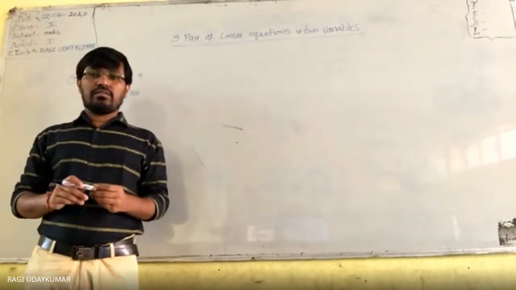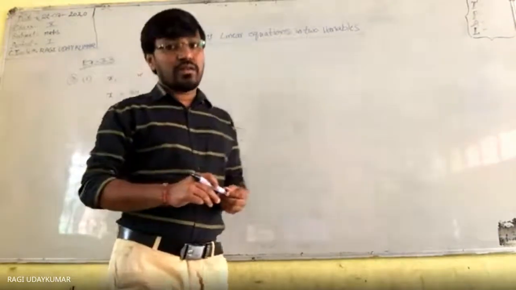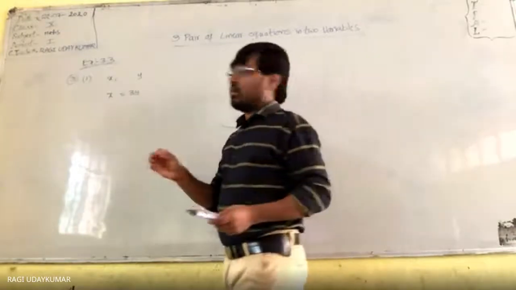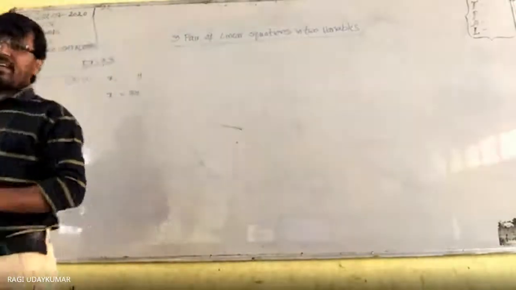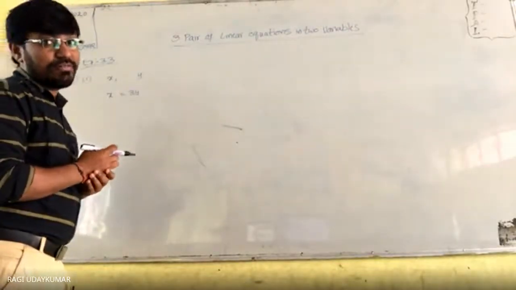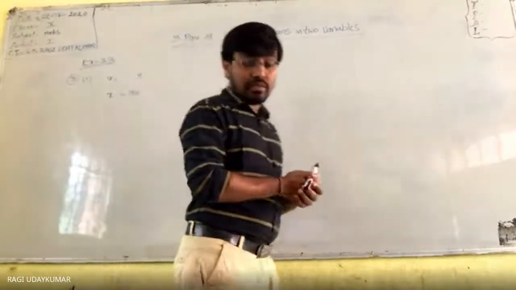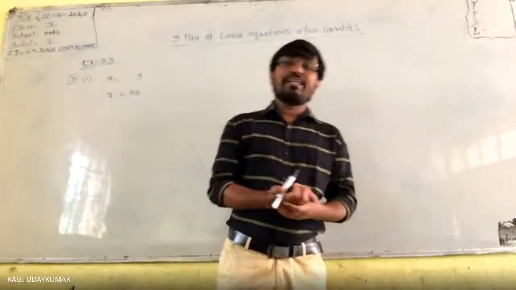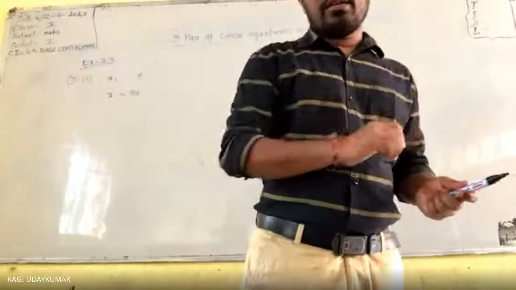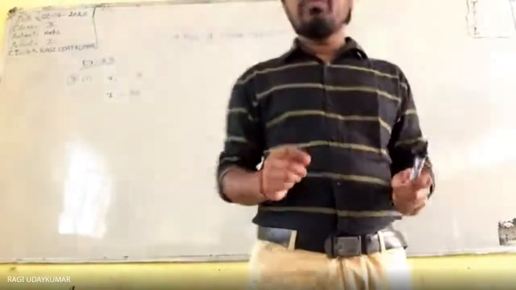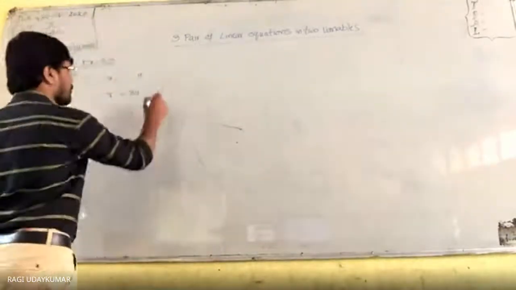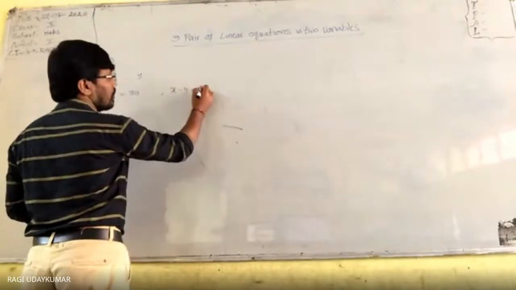Can you tell me? X is a big number, because multiplying y by 3 gives x. So x = 3y, and x is the bigger number. Now the word "difference" is asked. The difference between the two numbers is 26. Whenever difference is given, the larger number minus the smaller number should be taken into consideration. The larger number is obviously x. So the other equation you get is x minus y equals 26.